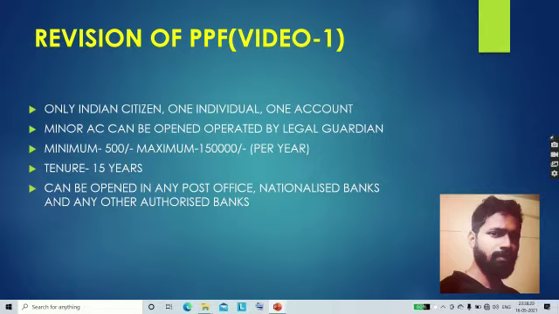The minimum deposit in a year is 500 rupees and the maximum deposit in a year is 1,50,000 rupees. The total tenure of the scheme is 15 years. This account can be opened in any post office branch, any nationalized bank and any other authorized banks.